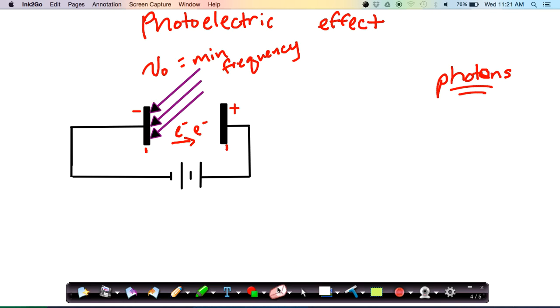So Einstein studies this photoelectric effect, and in order to explain the observations, he proposes this idea of the photon. So a photon is a particle of light, or can be thought of as a particle of light. And Einstein is going to use this photon model in order to support what we call the dual theory of light, or the dual nature of light.